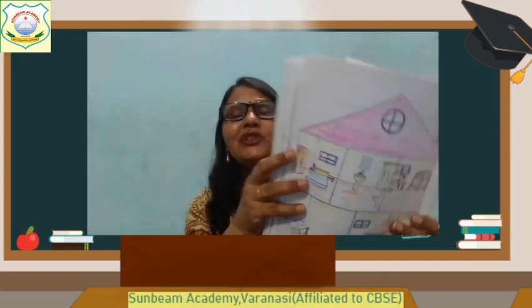And another thing you can do, using waste material, you can make a model of any type of house. You can make a model of an igloo by using cotton or thermocol. Give a dome shape to the thermocol. Or you can make a tent by using thick paper, tissue paper, and small sticks, okay? Or any type of house, kacha house, pakka house, multi-storied house, tent house. You will make any one house model.